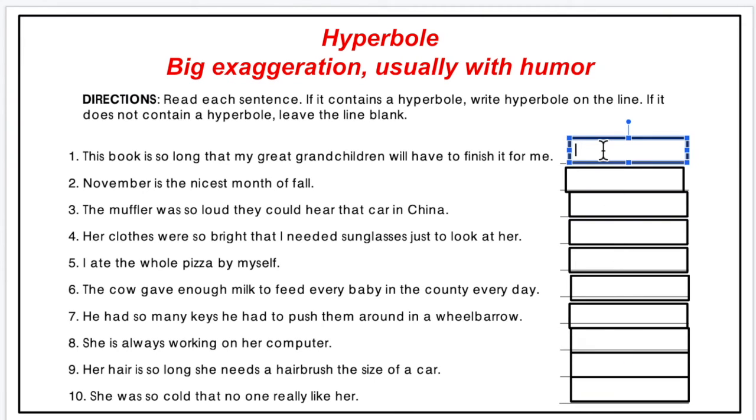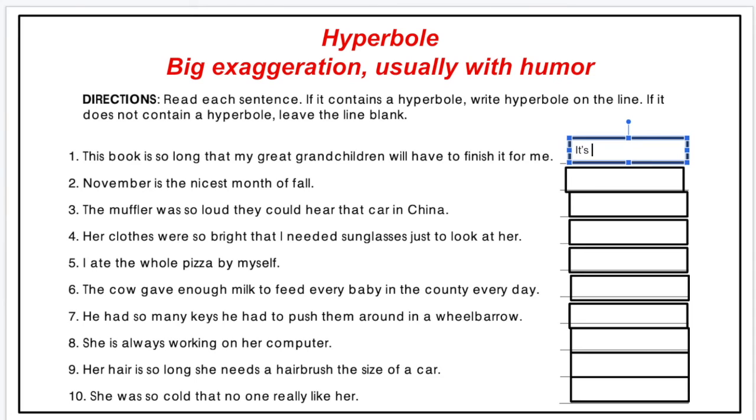First one: this book is so long that my great grandchildren will have to finish it for me. What does that mean? If you don't get it, read that again. This sentence says, sentence number one, of course, this book is so long that my great grandchildren will have to finish it for me. I mean, that is a very long book. That's what it means.